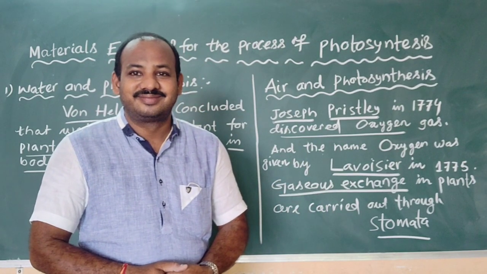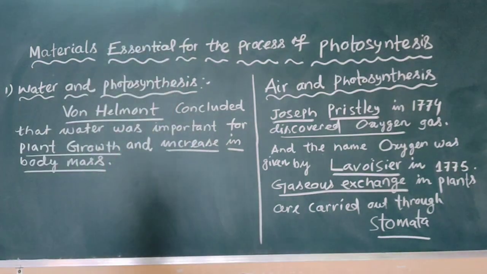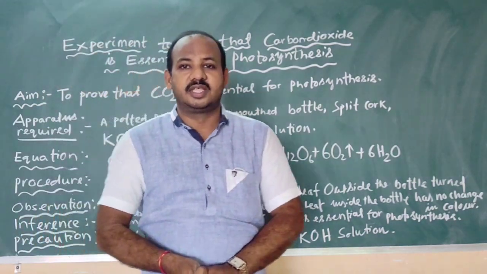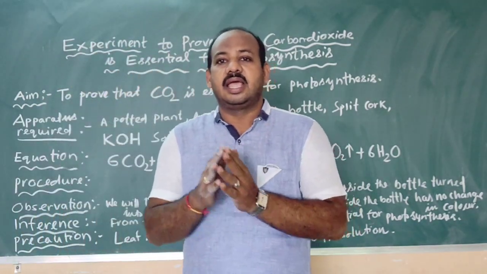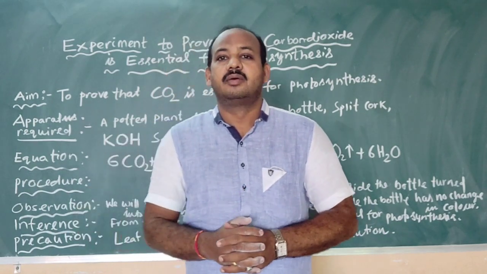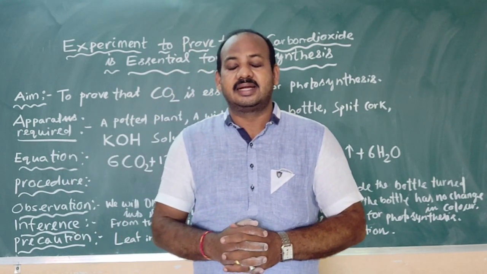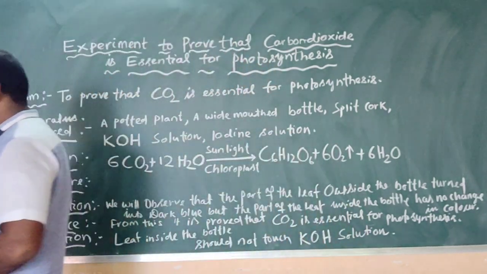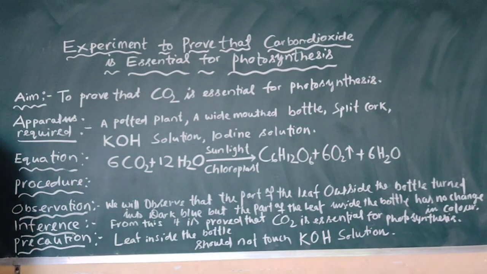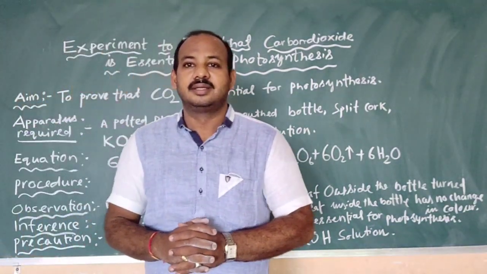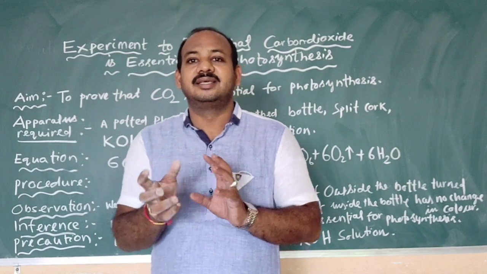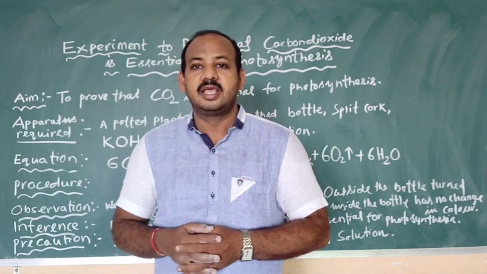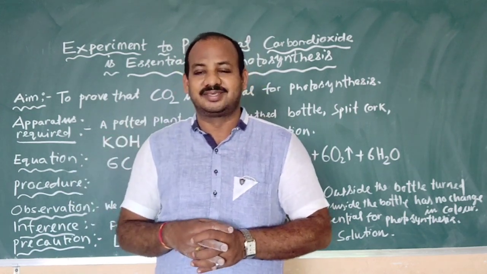Okay, children. So we came to the conclusion that both water and air are essential for photosynthesis. And children, can you tell me how carbon dioxide and water are exchanged in the leaves? Carbon dioxide from the atmosphere can enter into the leaf for photosynthesis.